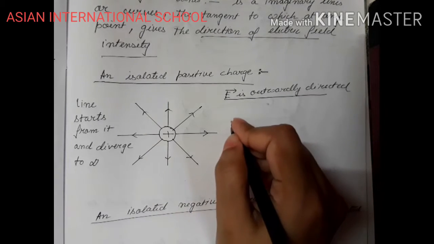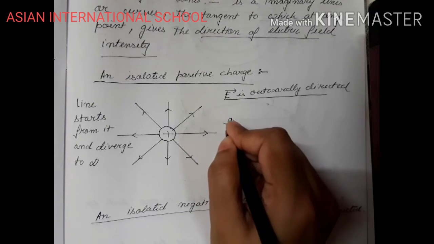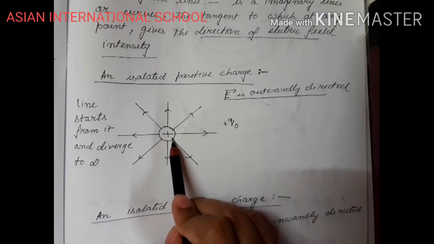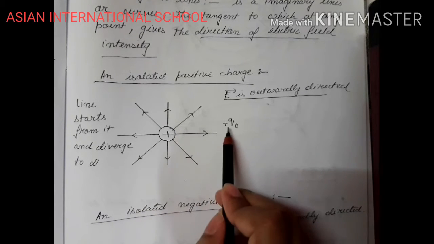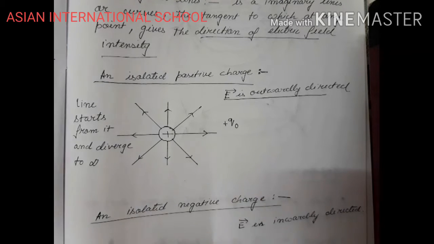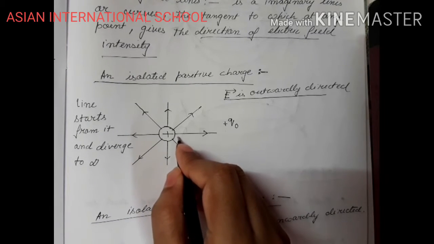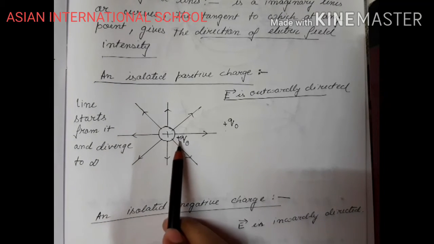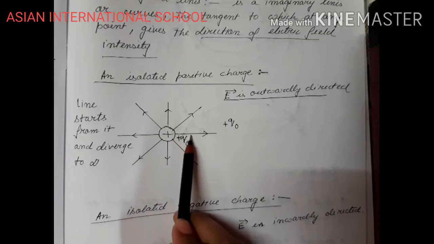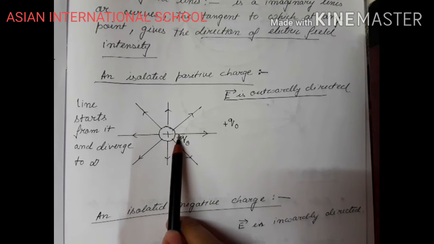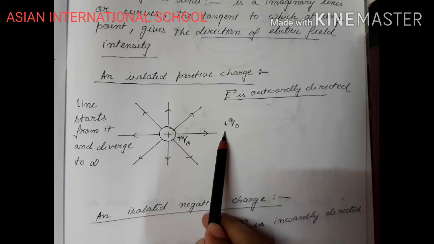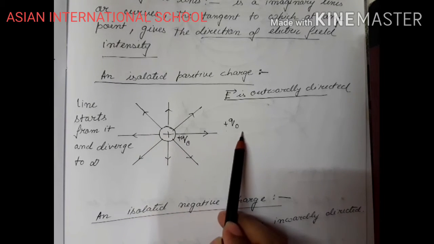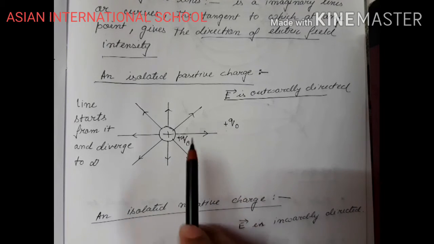So suppose I bring a unit positive test charge, that is plus Q naught. This plus Q naught and this positive charge will have a force of repulsion between them. That means if I bring this plus Q naught very close here, what will happen? This plus Q naught will suffer a force of repulsion. That means this plus Q naught will move away. Okay. So if it is moving away, it is showing the direction of the electric field intensity. Similarly,